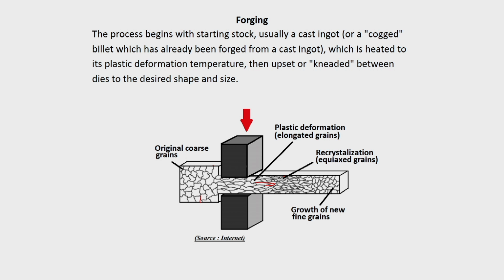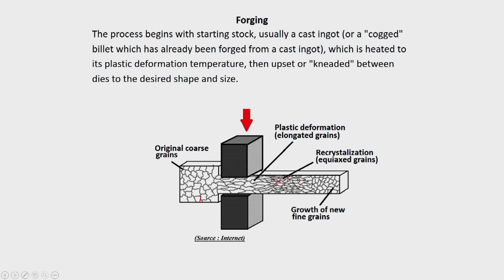So it will become very soft, and the temperature may go high also. If it is at a high rate, initially there are plastically deformed grains, but if the temperature is very high and crosses the recrystallization temperature, stress-free crystals may start nucleating, like the small grains you can see here.